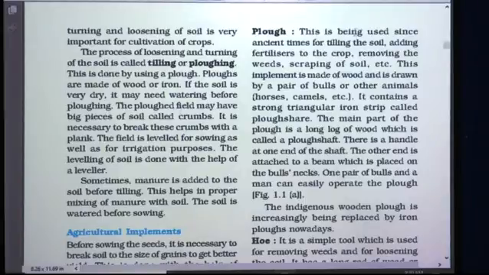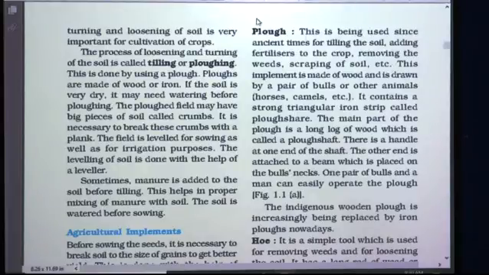Plough has been used since ancient times for tilling the soil, adding fertilizers to the crop, removing the weeds, scraping of soil, etc. For what is it used? It is used for carrying out different activities like tilling the soil, means ploughing the soil, then adding fertilizers. Fertilizers are added to the crop with the help of the plough, then removing the weeds.